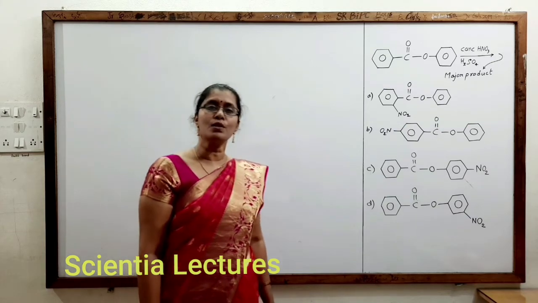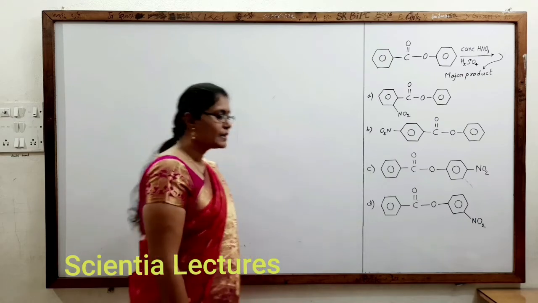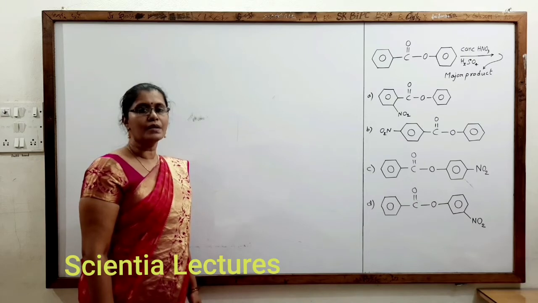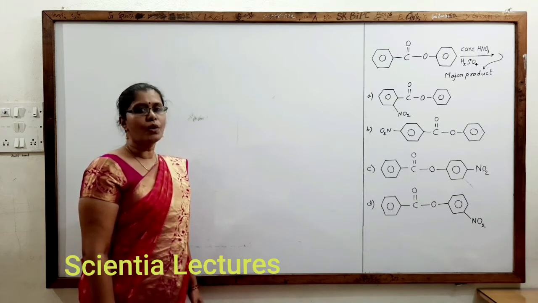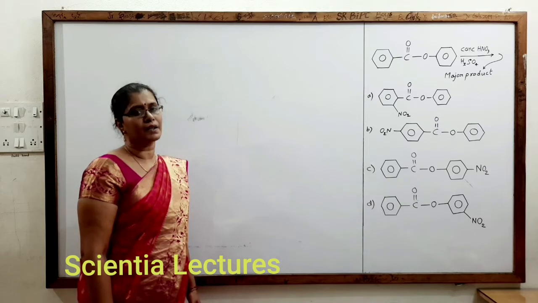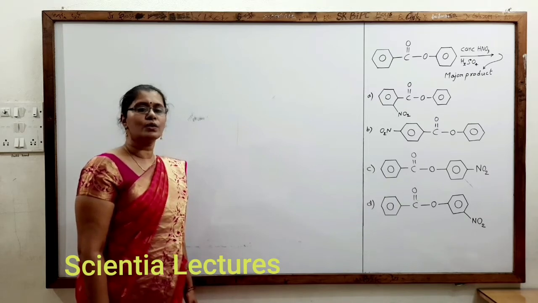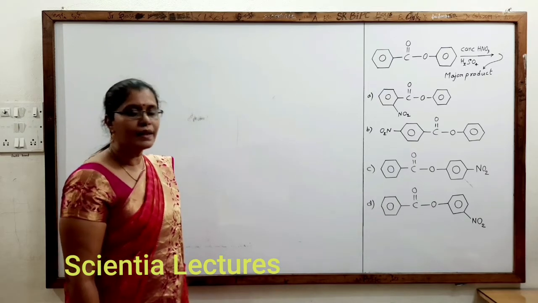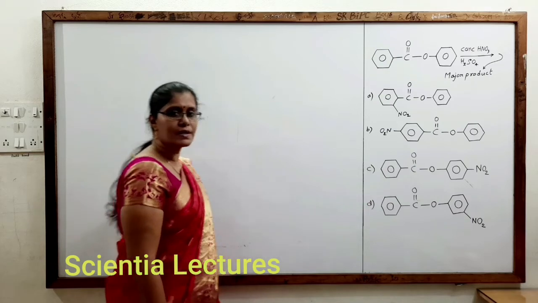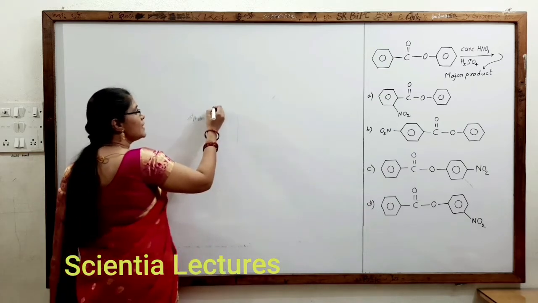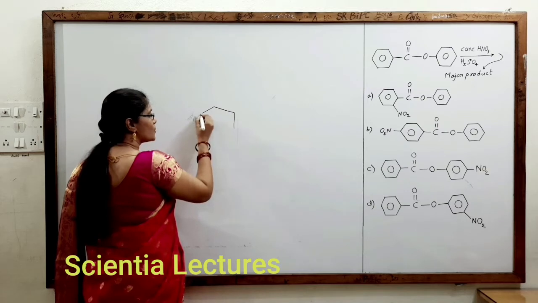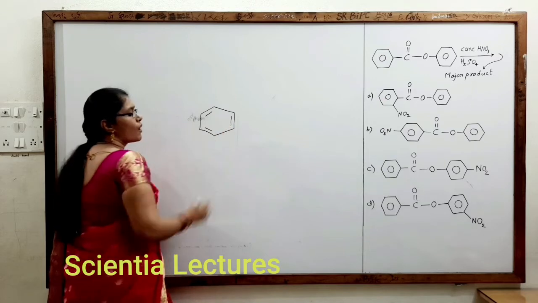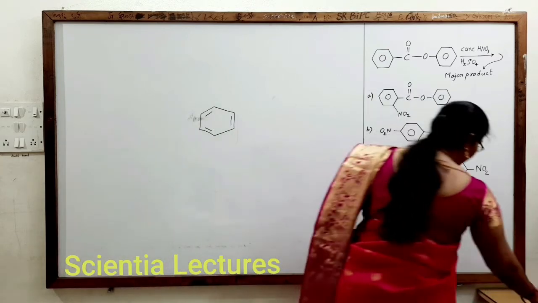So here, what is the mesomeric effect? Permanent displacement of pi electron clouds or lone pairs towards a more electron deficient region in a conjugative system. A conjugative system means one which has alternate single and double bonded systems. Of course, benzene is a conjugative system. So here we can say it has alternate single and double bonds.